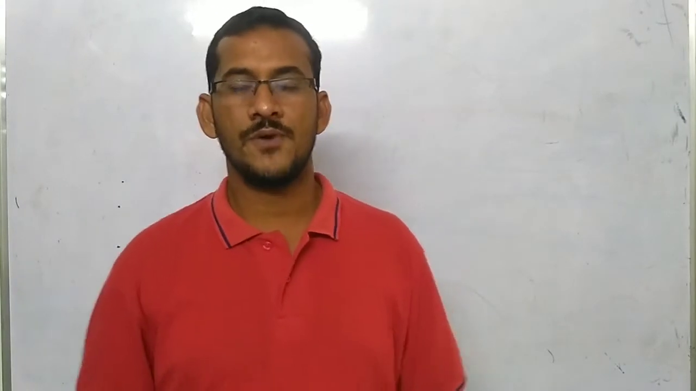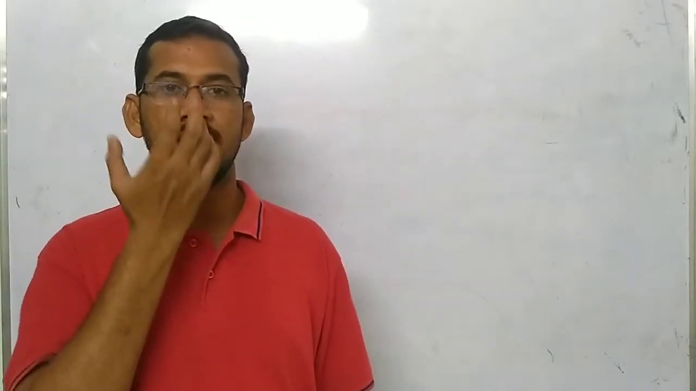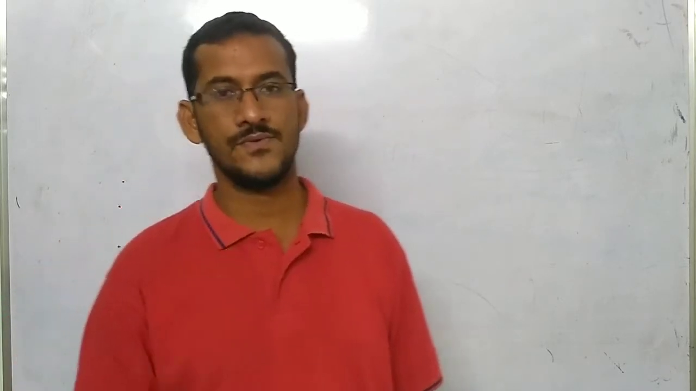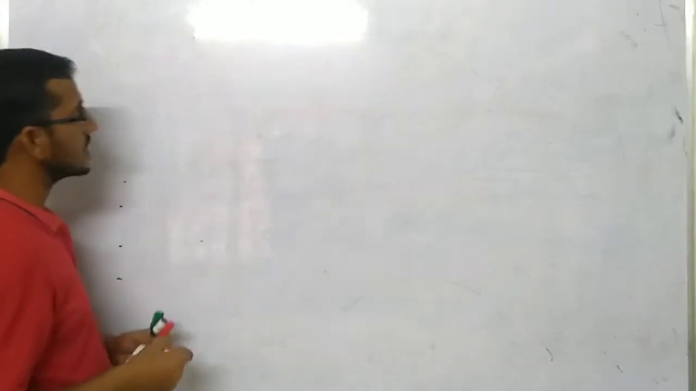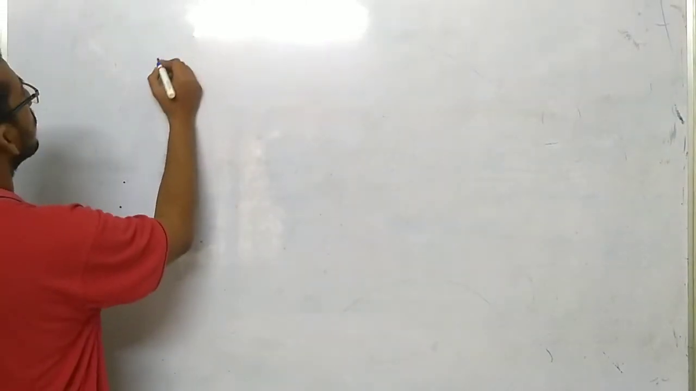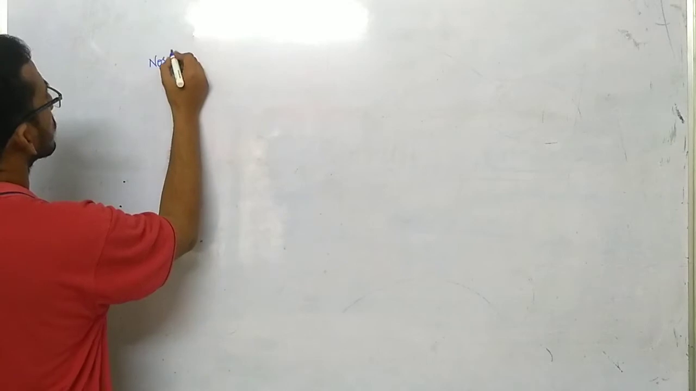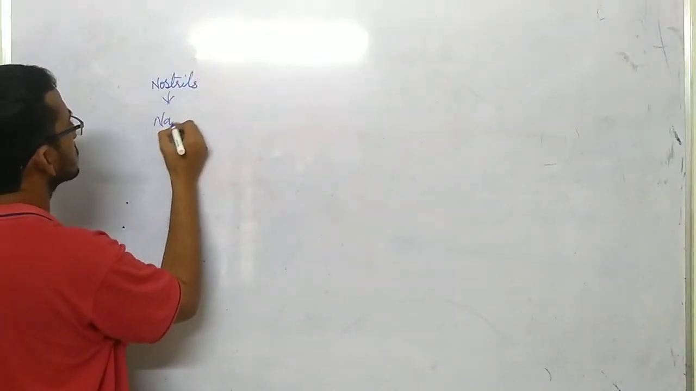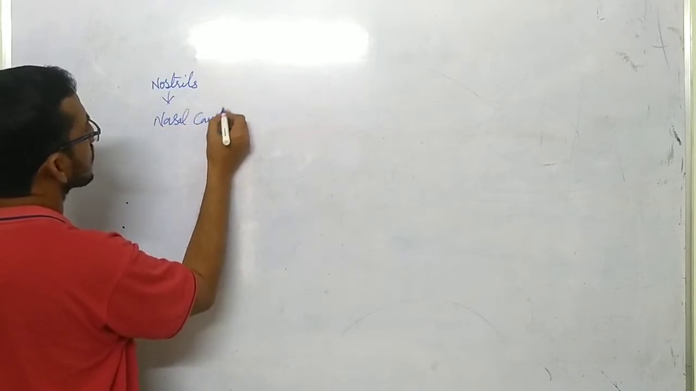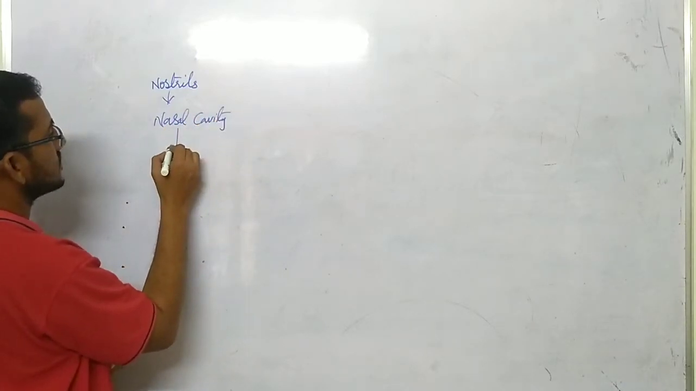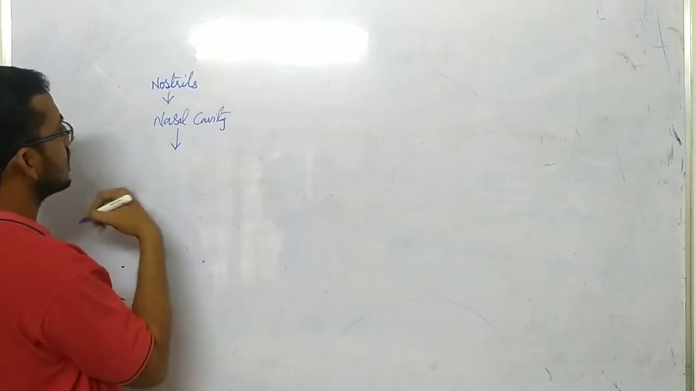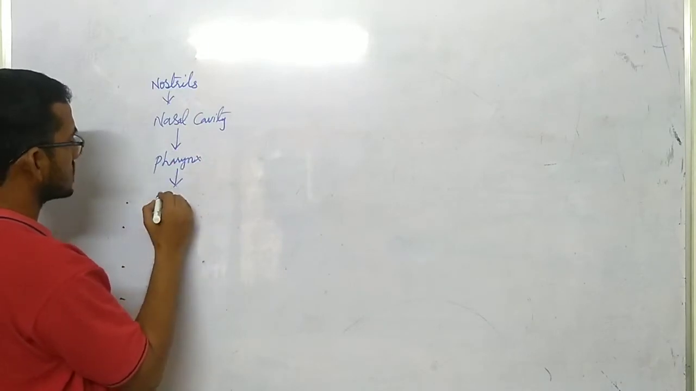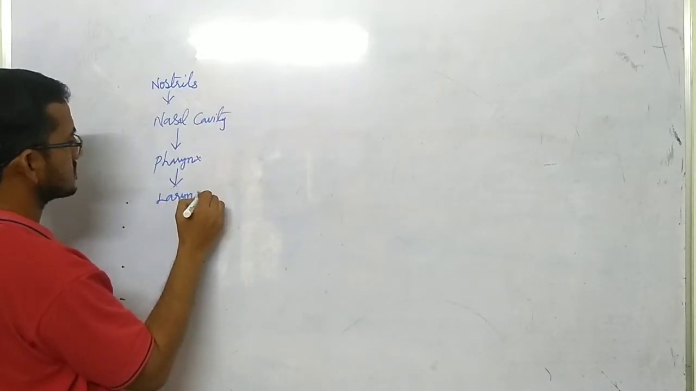What do you mean by pathway of air? How the air from outside enters and where it goes. Okay, and how it comes back. That is the pathway of air. So let us see now. First thing is nostril. So it goes to nostrils. Then it comes to nasal cavity. Then after nasal cavity, it enters into the pharynx. After pharynx, it goes to larynx.